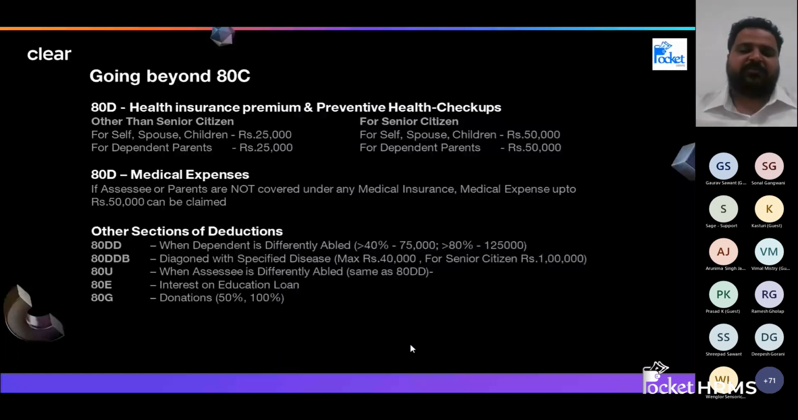Whatever amount you are spending, you can claim straight away 1,25,000 if it is more than 80%. So even if you're spending 2,000, 5,000, it doesn't matter. You can claim the entire amount of 1,25,000.